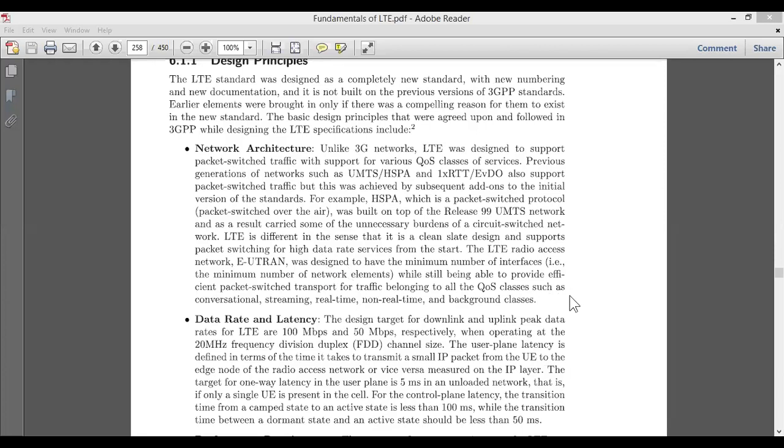If you use this kind of packet switching architecture for transporting the traffic, then the quality of service can be better compared to conventional streaming. Then we have real time, non-real time, and background classes. So this is the design principle. In the design principle, the network architecture focuses only on packet switching traffic; other services should not be used.